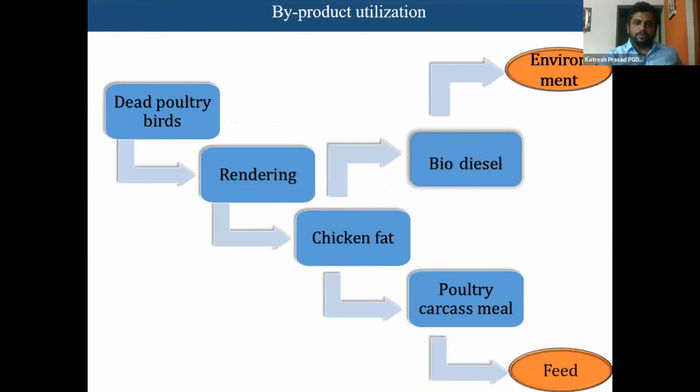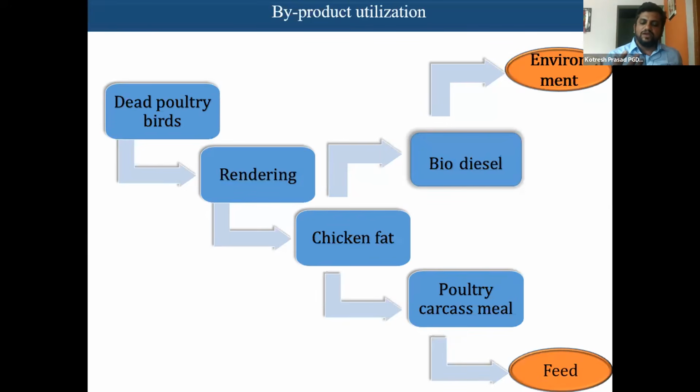So how is it prepared? There are huge numbers of dead poultry birds available in Tamil Nadu and also the southern part of Karnataka because of natural death, not normal mortality. So using those birds and also the poultry slaughterhouse waste, we can use it. It will go for rendering, where it will extract chicken fat.